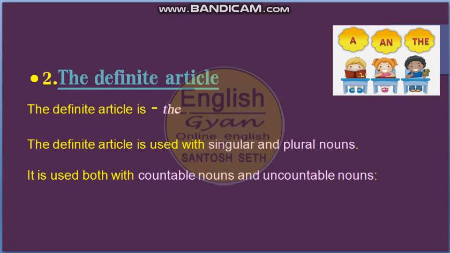For example, I have seen a boy, and if you are talking about the same boy, then you can say, the boy was roaming here and there. So when you are talking about a boy, it means any boy, but when you are talking about the same boy, then you have to use the. So like this, several rules are there that you can follow, and I am not going to tell you all of them. Let us continue.